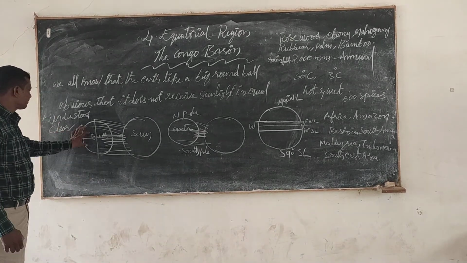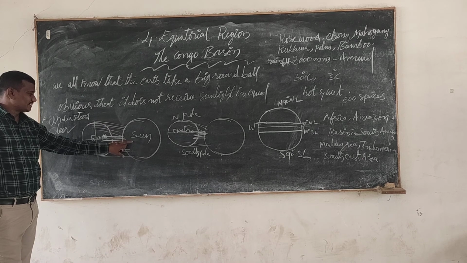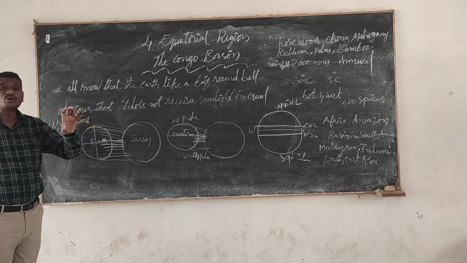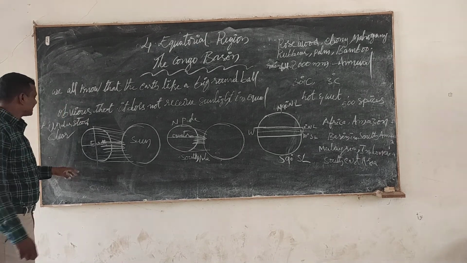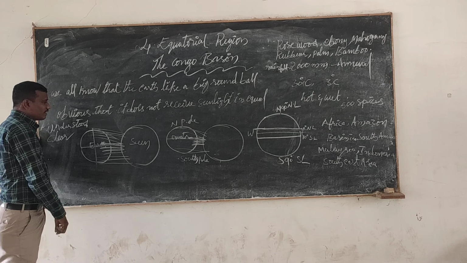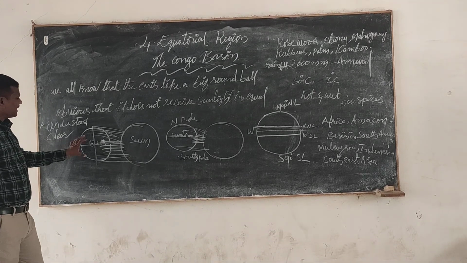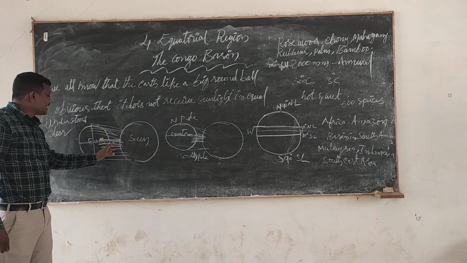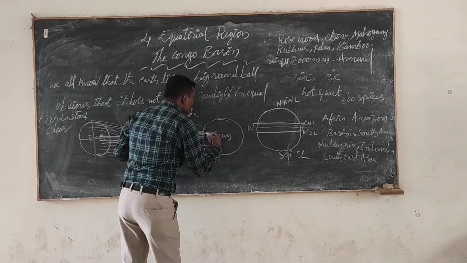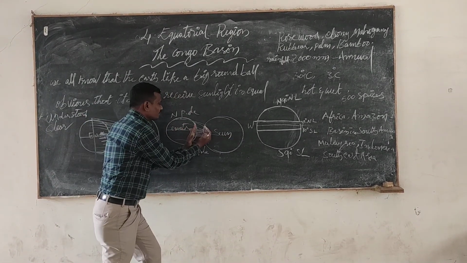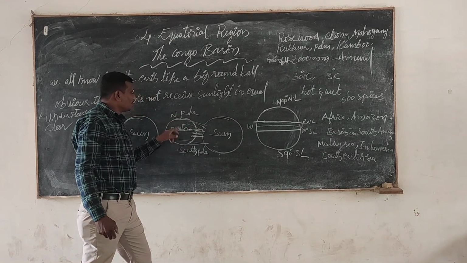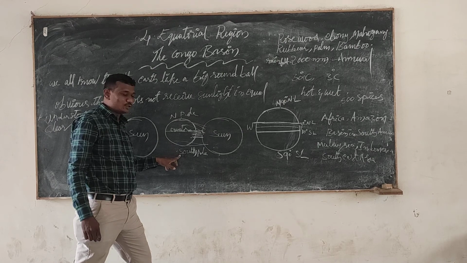Best example, you see, this is the earth and the sun. Children, the earth does not receive an equal amount of sunlight. The polar region is quite different, the equatorial region is quite different. The equatorial region is very near to the sun compared to the poles, the North Pole and the South Pole.